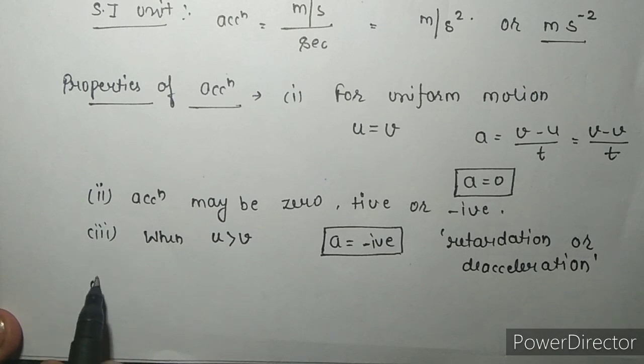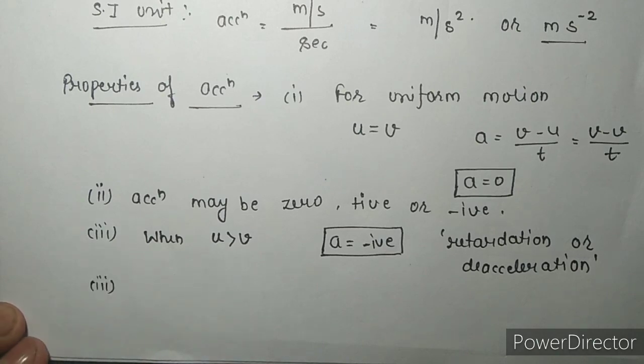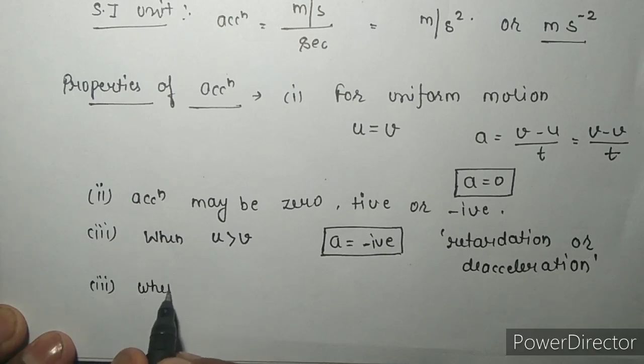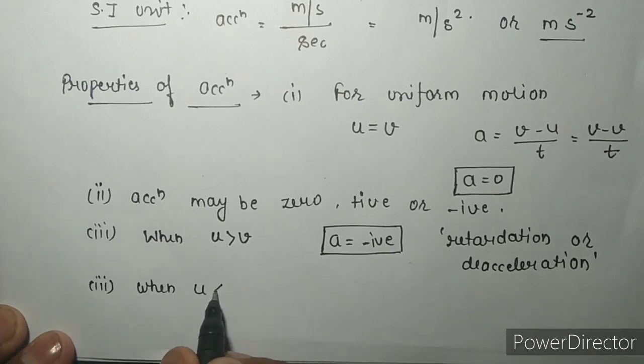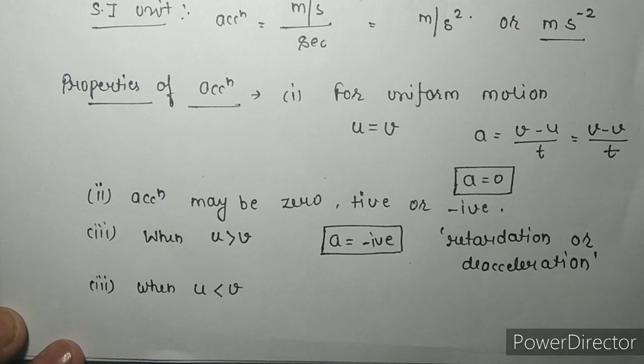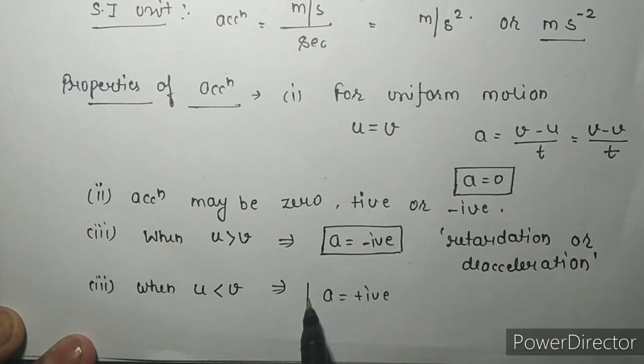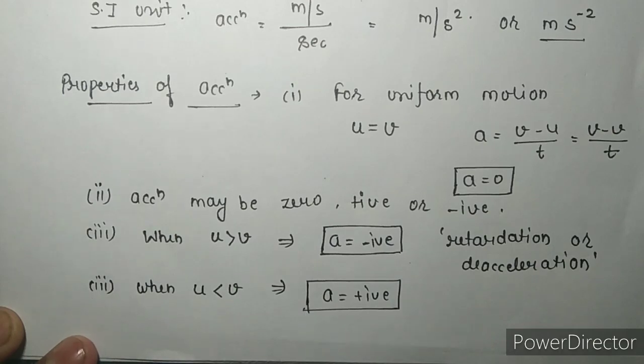Third property, when a body is moving with increasing velocity, that means when u is less than v, means initial velocity is less than final velocity, in this situation by the formula of acceleration a becomes positive, and this is known as accelerated motion.